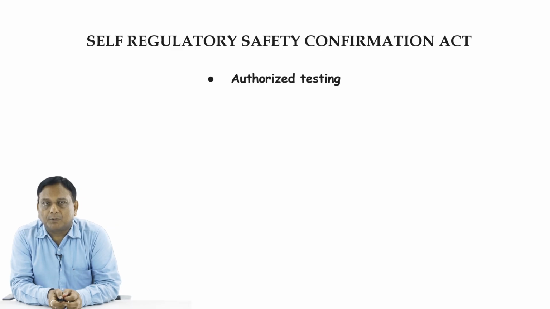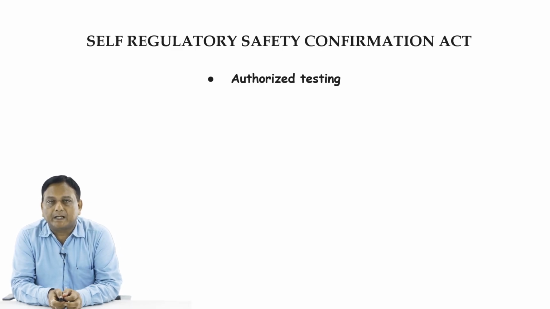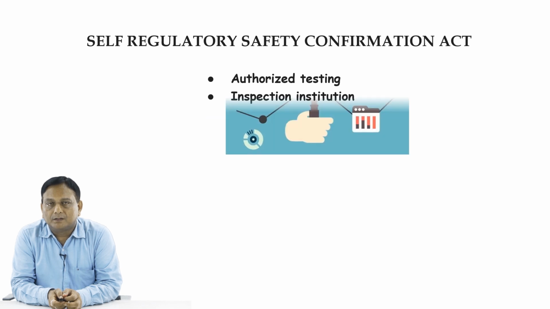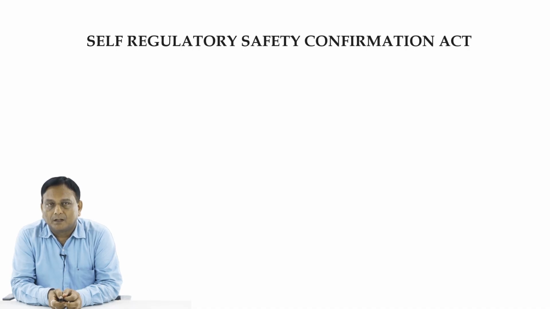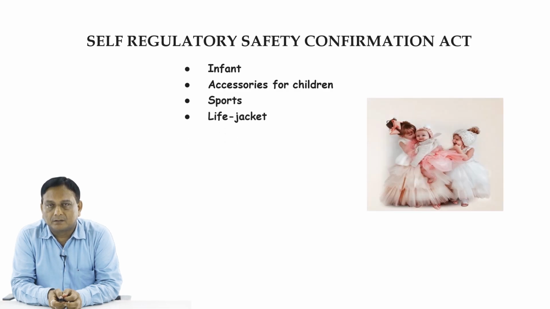Now when you are talking about the Self-Regulatory Safety Confirmation Act, that covers the authorized testing and inspection activities of those particular organizations. So those are covered under the KC mark system. Now the Self-Regulatory Safety Confirmation Act covers items like infant goods, accessories for children, sports goods, life jackets. So those are the areas covered under this Act.